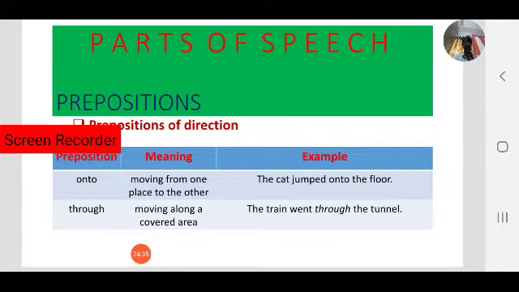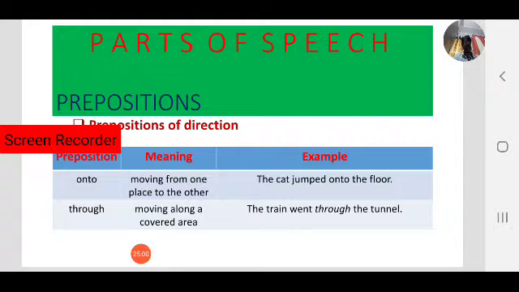Onto, that is also called a preposition of direction. What is the meaning of onto? Moving from one place to another. In that case we use onto. The cat jumped onto the floor. Here onto means from one place to another place.